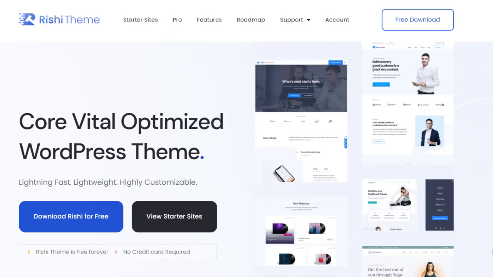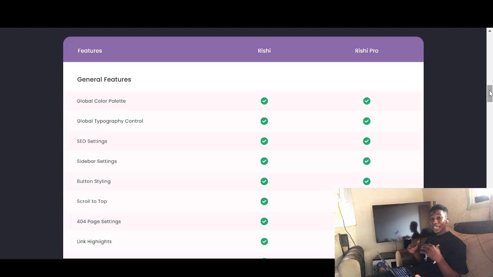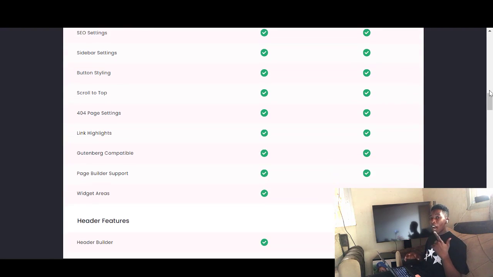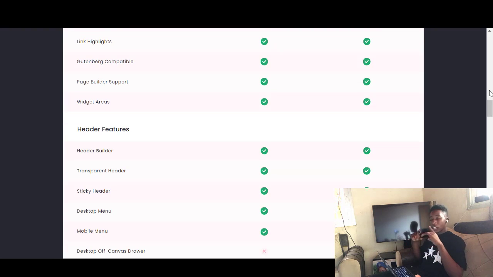So I recommend you go to rishi.com, click on the Pro menu, and purchase the Pro Rishi theme, guys. You will love it. The Rishi Pro comes with so much to cover in it, and if you have the Pro version, you are so much set to go.